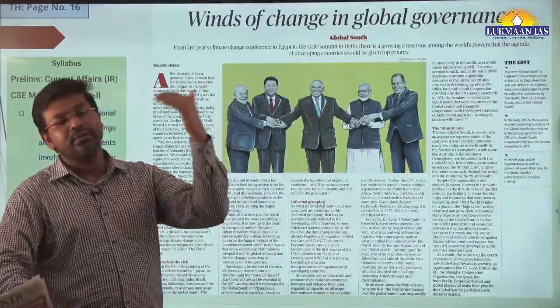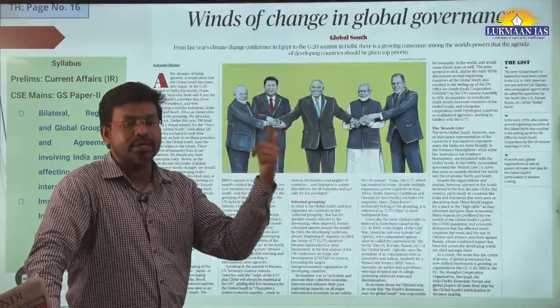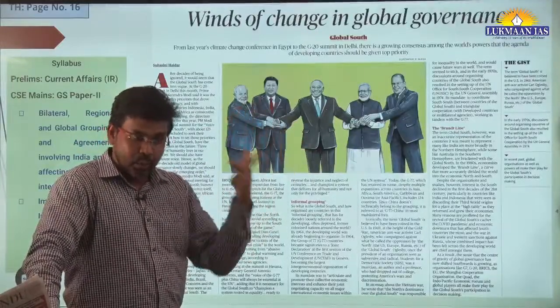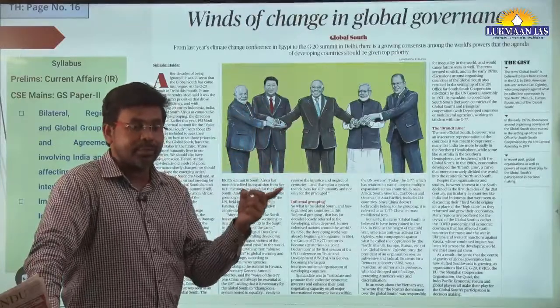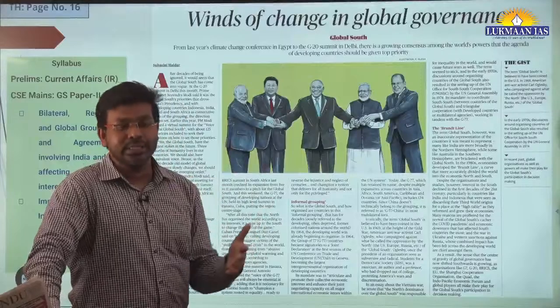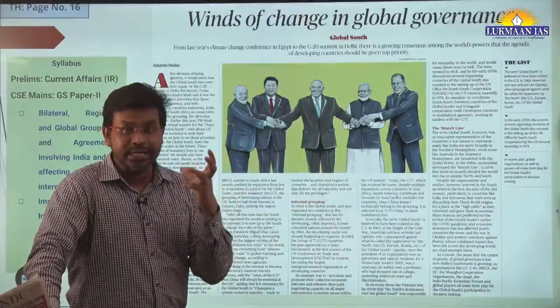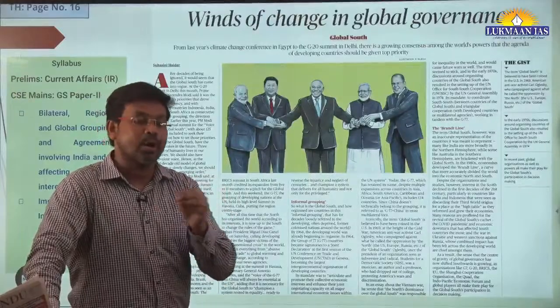So earlier there was, let's say, the connotation of first world countries, second world countries, third world countries. So those countries that were developing or underdeveloped were considered as third world countries. Now the terminology in global governance has changed. Now they have started using the term which is known as global south.